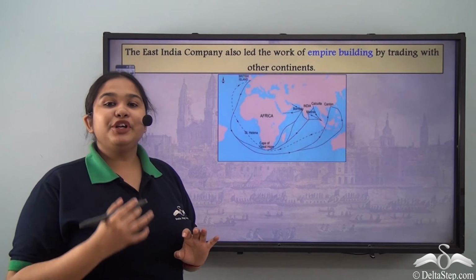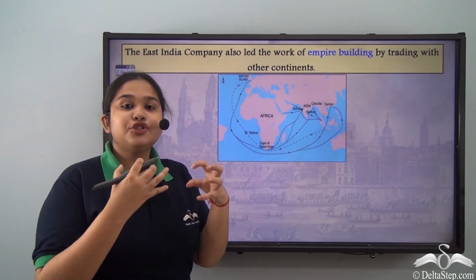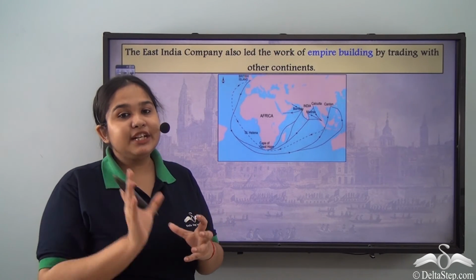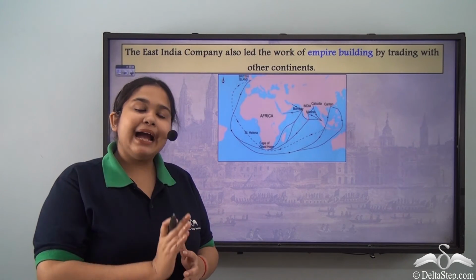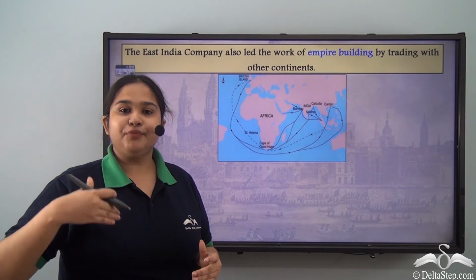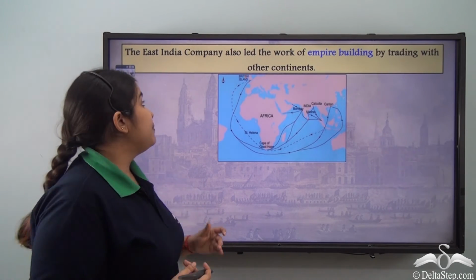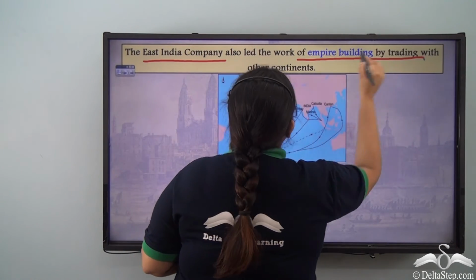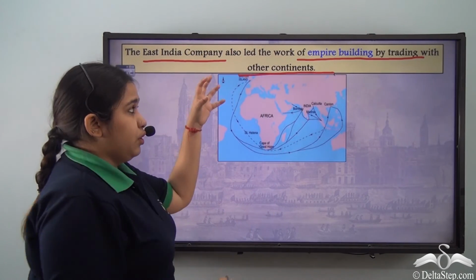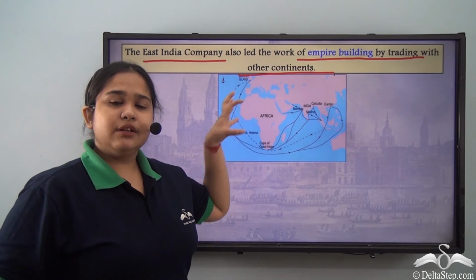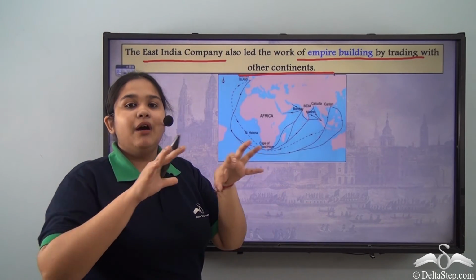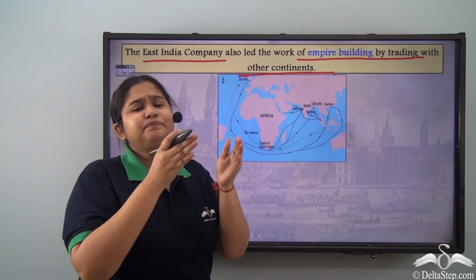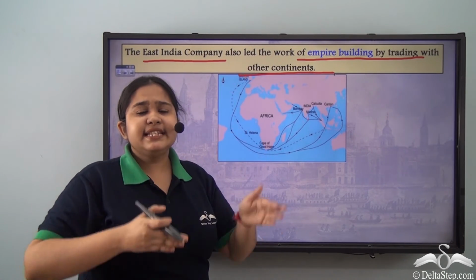Now, this is also the point of time we see that the government is taking up policies, moving forward to create political situations that would back its augmentation process of production as well as the industrial revolution. So, the East India Company also led the work of empire building by trading with other continents. So, it not only began by channeling its contacts by colonizing, but now it was invested in focusing on the colonies that would become markets.